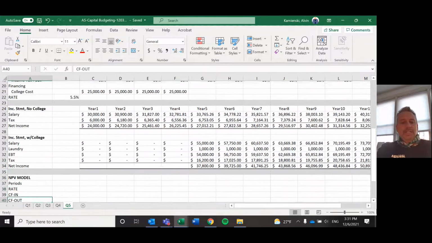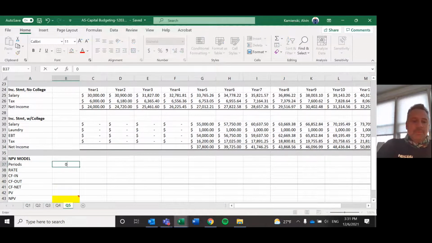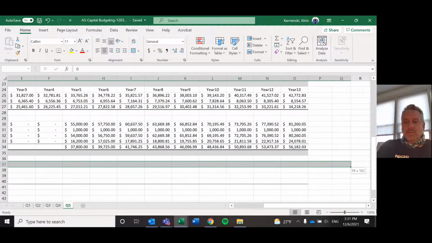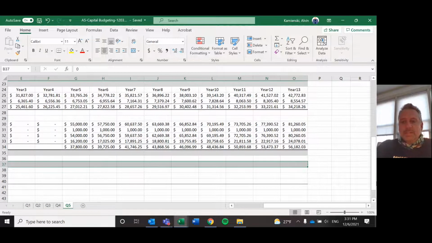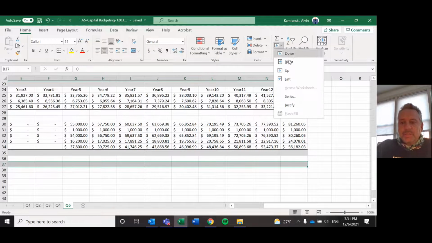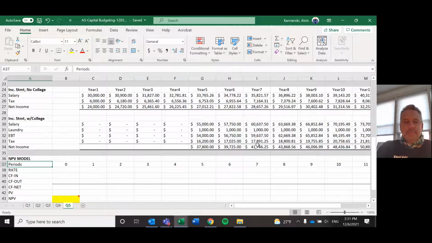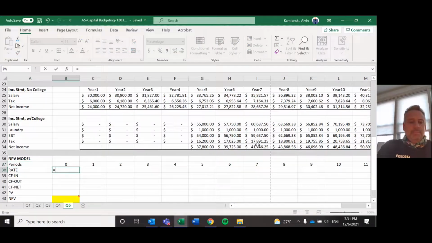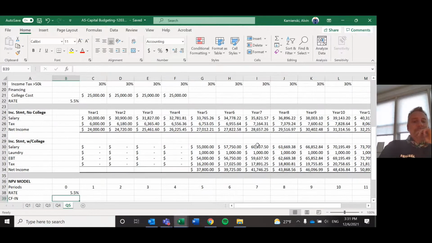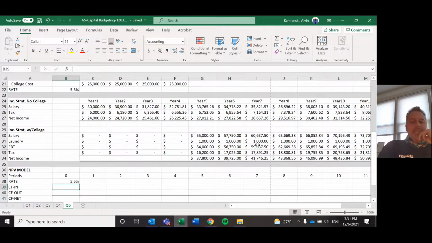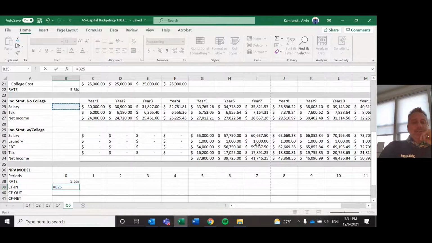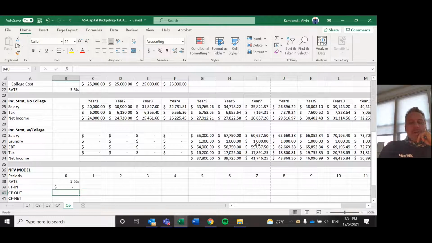Put it all together in our net income model, and the first thing we have to do is drop our periods in here. We're going to go out through period 13, so I'll put the 0 in first, and then I'll fill series with defaults. That should take me to period 13. Our rate we notated up above was a constant 5.5%. What are our cash flows in any period? It's going to be equal to the salary that we would have earned. So we earn nothing in that first period. Then, what else is it equal to for our cash flows out?